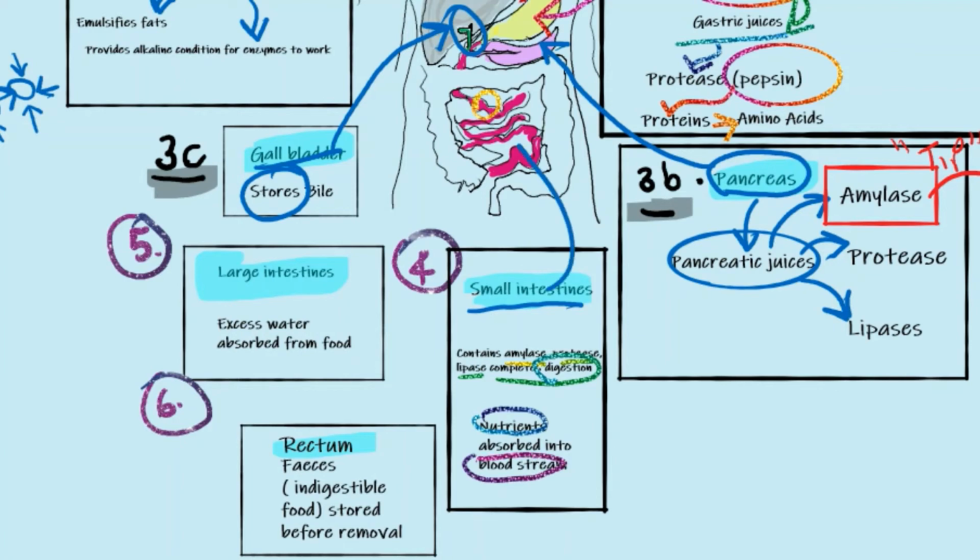The small intestines are shown here. Once the nutrients are absorbed in the bloodstream, the large intestines, shown here, are responsible for absorbing excess water from the food. Eventually, the rectum, shown here, stores the feces, which is the indigestible food, before it is removed out of the body through the anus.